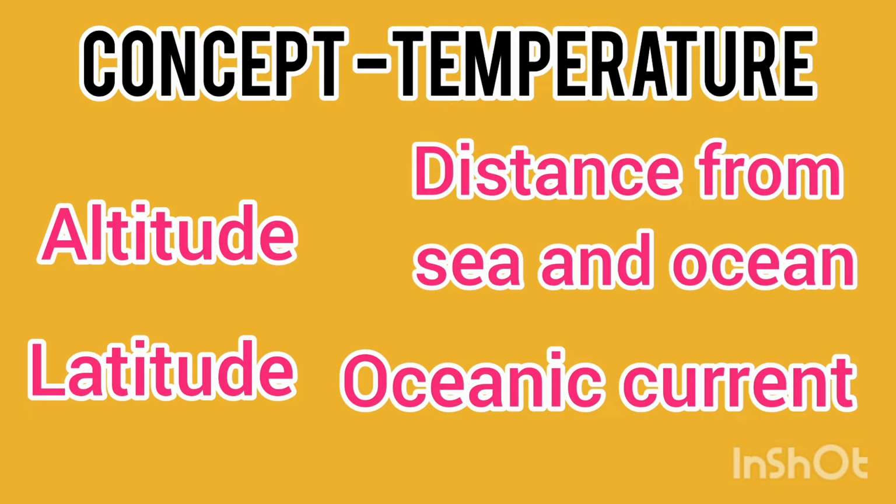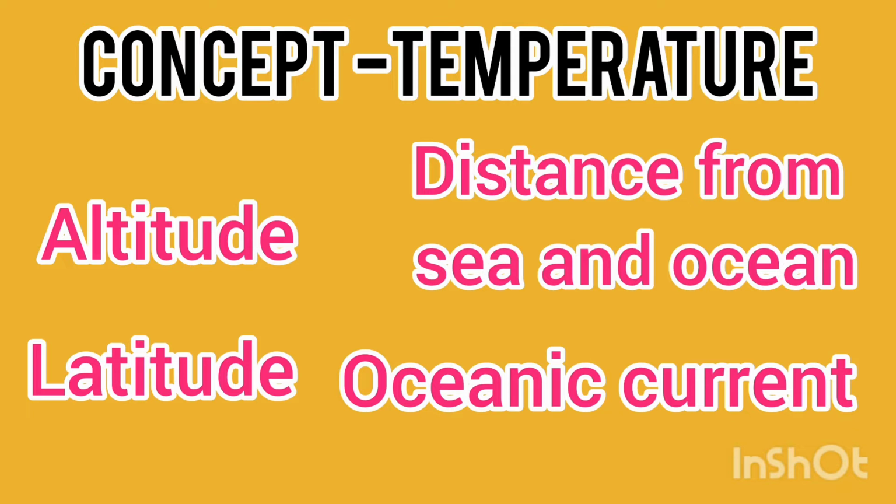Now what are the factors that affect the temperature? Now you understood what temperature is, and you know temperature is usually in Fahrenheit, Celsius etc. You listen to these kinds of terms, right? 32 degrees Fahrenheit, 77 degrees Fahrenheit, Celsius etc. So now what are the factors that affect the temperature? Altitude, latitude, distance from the sea and ocean, oceanic current.